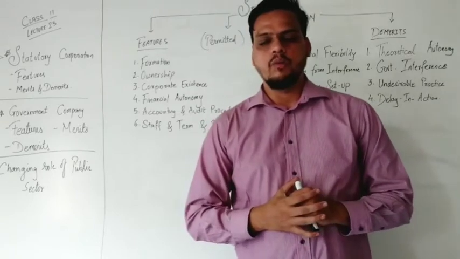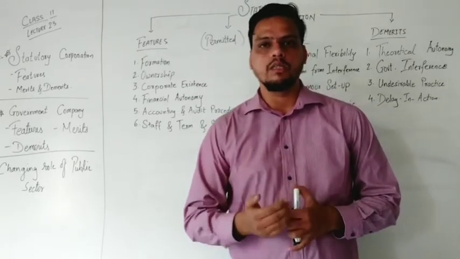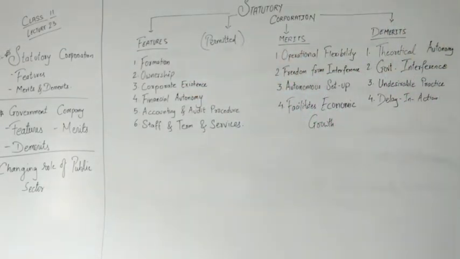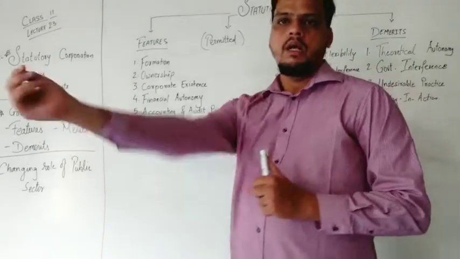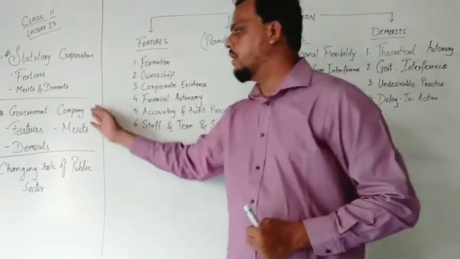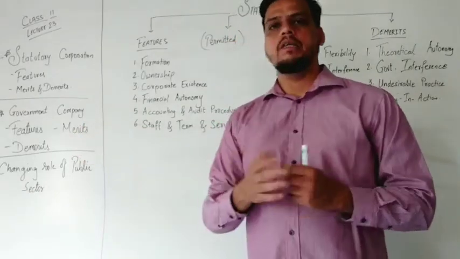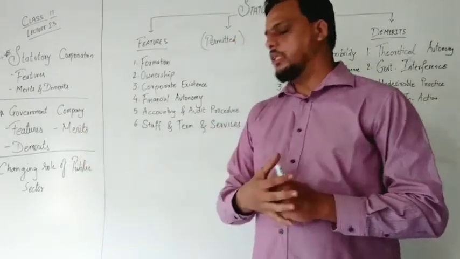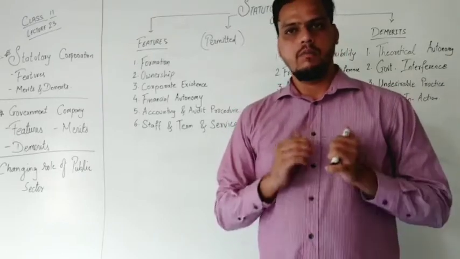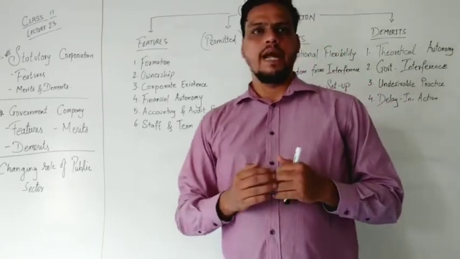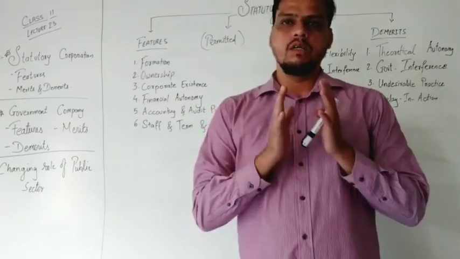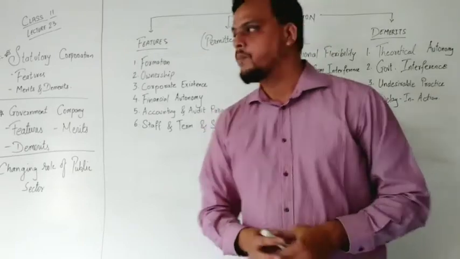Now in statutory corporation we will have a further concept related to features, merits, demerits. Now we will go one by one. The topic is a little bit lengthy. Then we will continue with the topic as government company, features, merits and demerits, and then we will cover changes in roles in public sector. Today we will complete our chapter by itself, because it is not that difficult to understand, but we have to be very conscious with the terms which I am telling you.